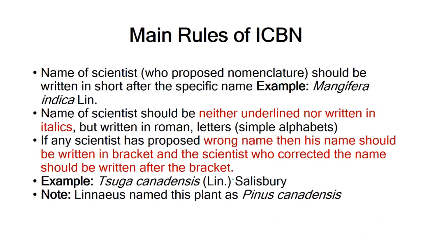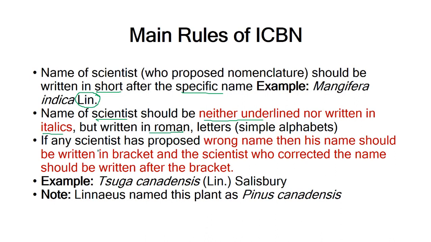Now, another rule is that the name of the scientist should be written in short after the specific name. As you can see, Linnaeus was the one who developed the scientific name of mango. So the name of the scientist is written in short after the specific name. For Linnaeus, it is written as Lin. Now, this name of the scientist will neither be underlined nor written in italics, but they are written in Times New Roman. Okay, they are written in simple alphabets.